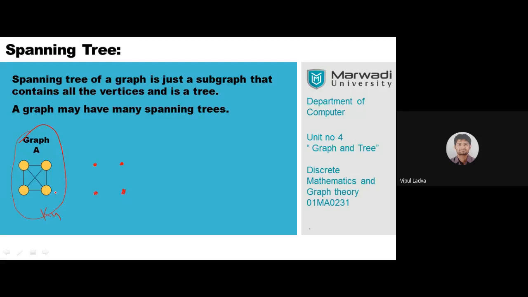This is the actual graph, K4. This is a complete graph K4, or we can say that this is a 3-regular graph. Now, how many different spanning trees will we be able to get? Let me help you with one of them.